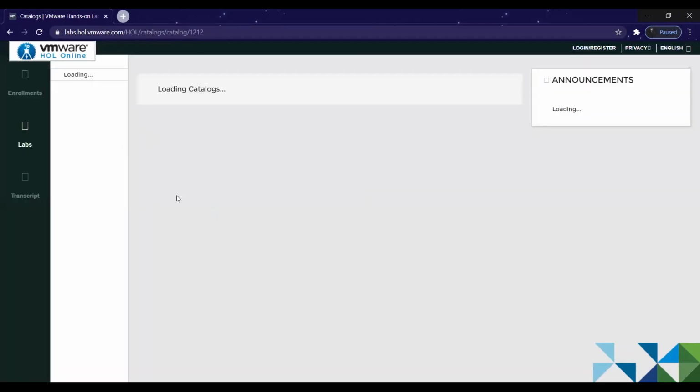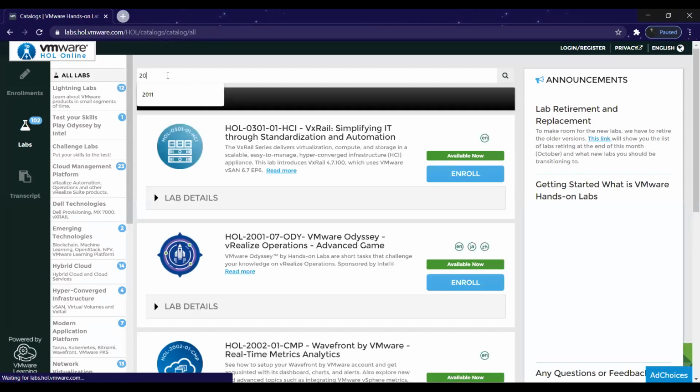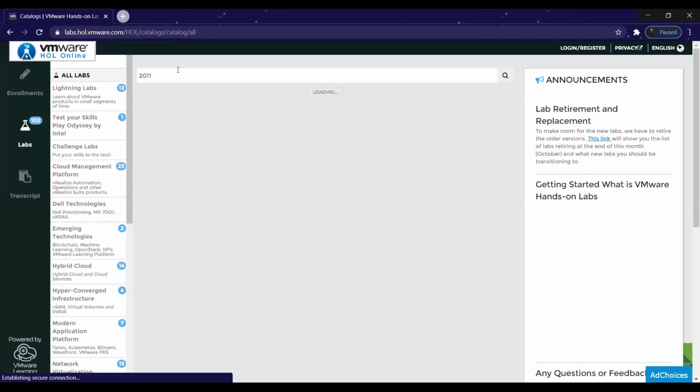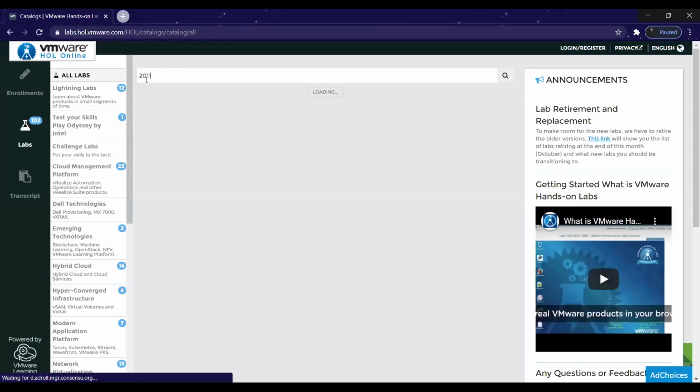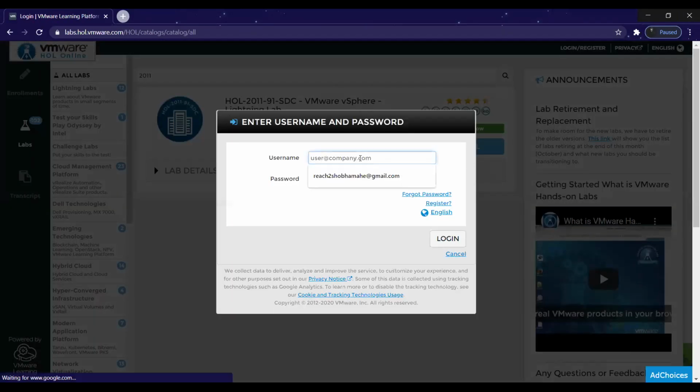Now, when this catalog opens, select all labs. In your search, look for the 2011 lab. Actually, they have changed it to Lightning Labs. It was a Getting Started lab. They have changed it to Lightning Labs, but we are still able to execute all our programs. So we'll use the same.